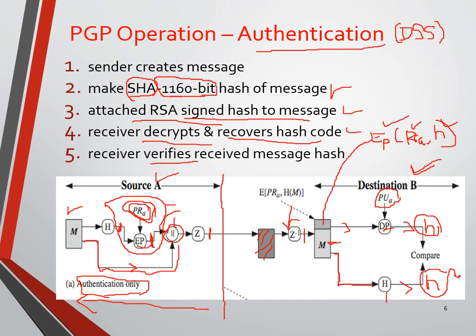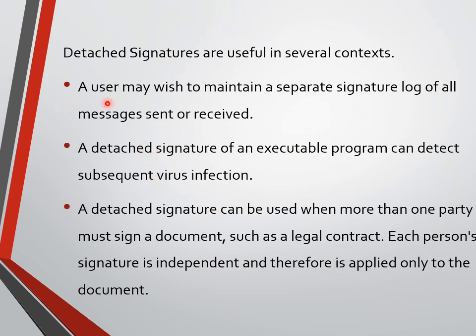Okay, now let's move on to the next slide. These are all the points related to the previous slide's explanation. Detached signatures are useful in several contexts. A user may wish to contain a separate signature log of all the messages sent or received. A detached signature of an executable program can detect subsequent virus infection. A detached signature can be used when more than one party must sign a document such as a legal contract, or each person's signature is independent and therefore is applied only to the document.